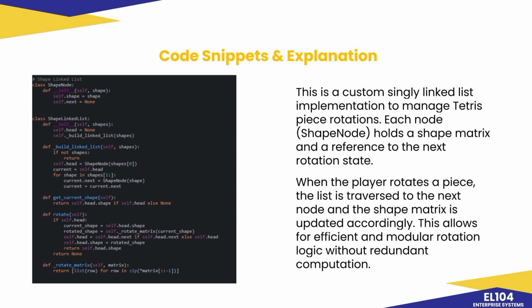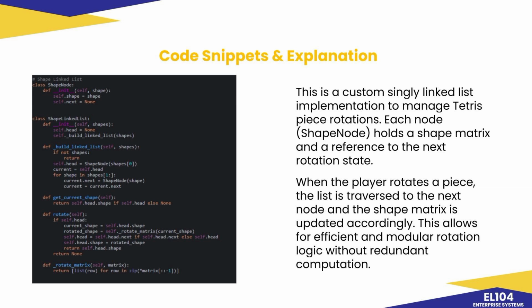Now a code snippet. This block of code defines a custom singly linked list to handle the rotation states of Tetris pieces. The ShapeNode class represents a single node in the linked list, holding a particular shape configuration as a matrix and a reference to the next node, the next rotation state. The ShapeLinkedList class builds a sequence of such nodes based on all possible rotations for a Tetris piece. And how does it work?